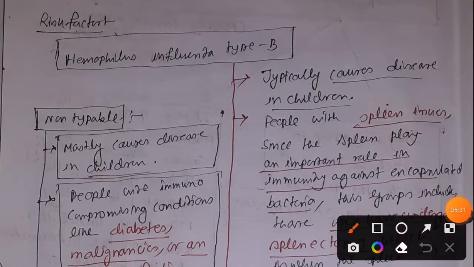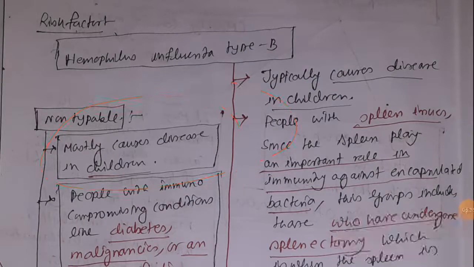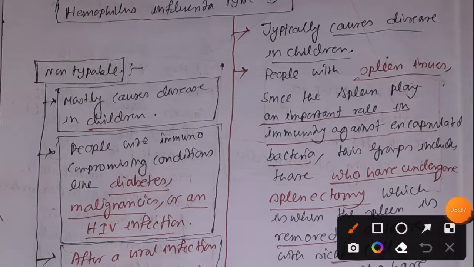And in case of non-typeables, the children are at risk, and along with that, people with immunodeficiency conditions, such as those infected with HIV, those with diabetes, or those who have malignancies.